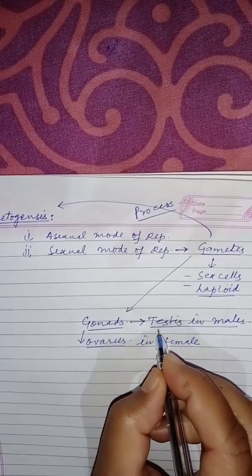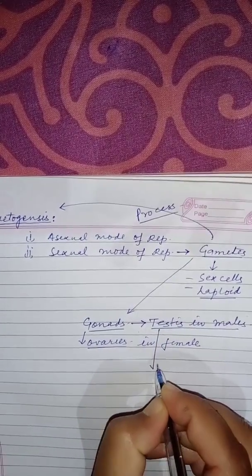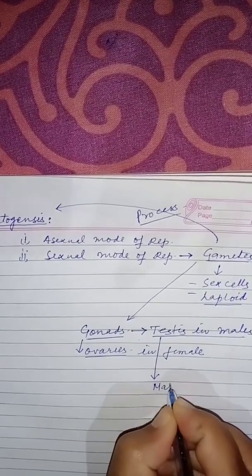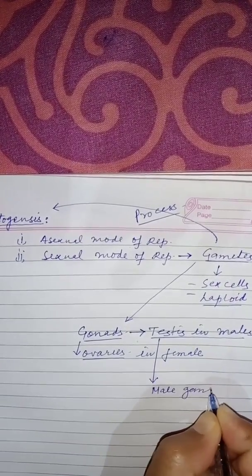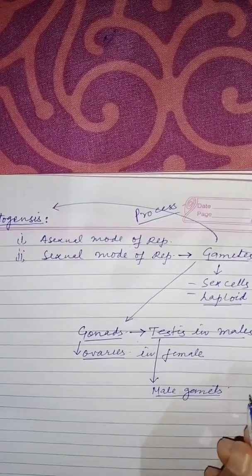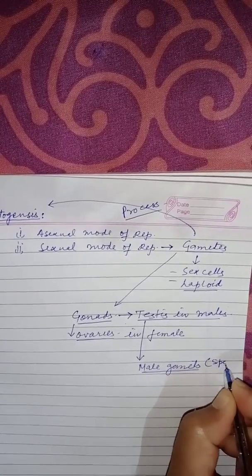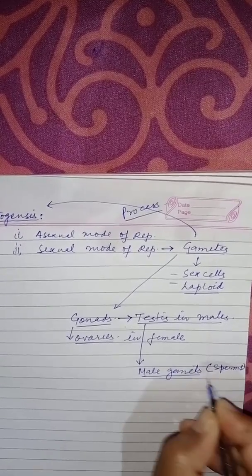The testes produce the male gametes, and the male gametes are called sperms or spermatozoa.